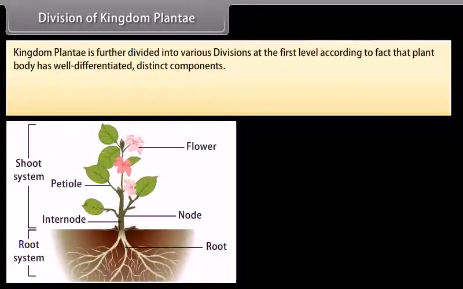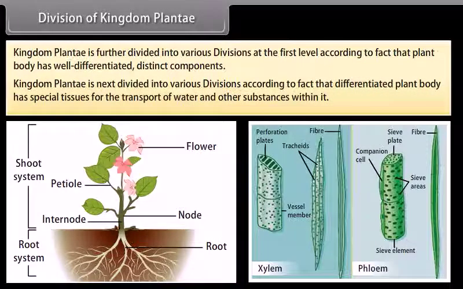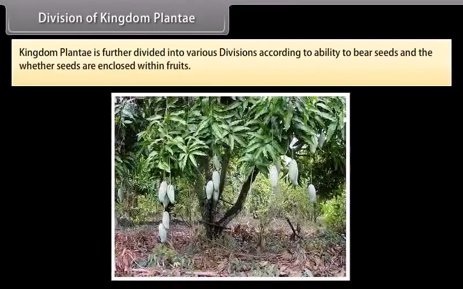Division of Kingdom Plantae. Kingdom Plantae is further divided into various divisions at the first level, according to whether the plant body has well-differentiated, distinct components. Next, it is divided according to whether the differentiated plant body has special tissues for the transport of water and other substances within it. It is further divided according to the ability to bear seeds and whether the seeds are enclosed within fruits.